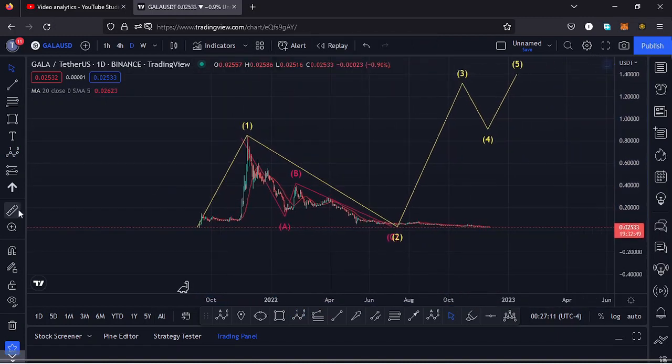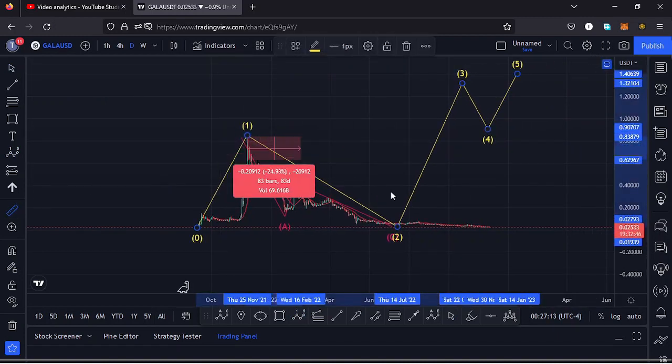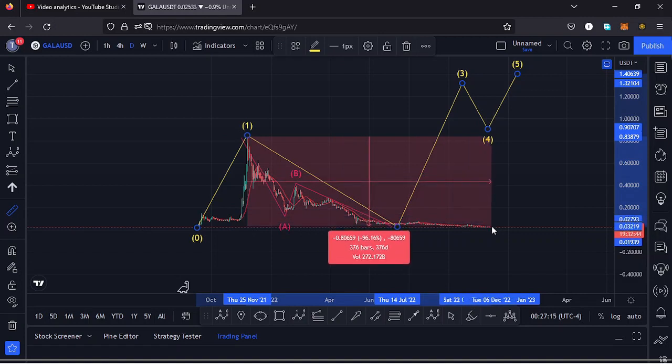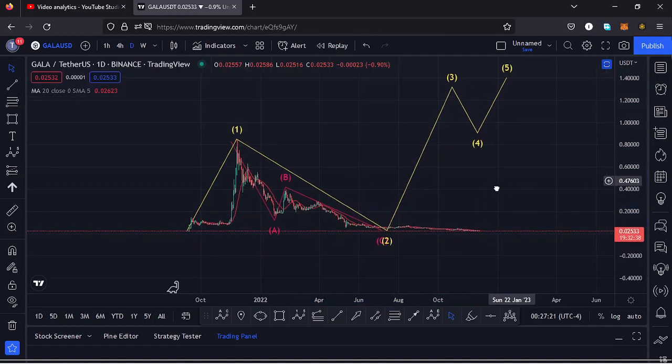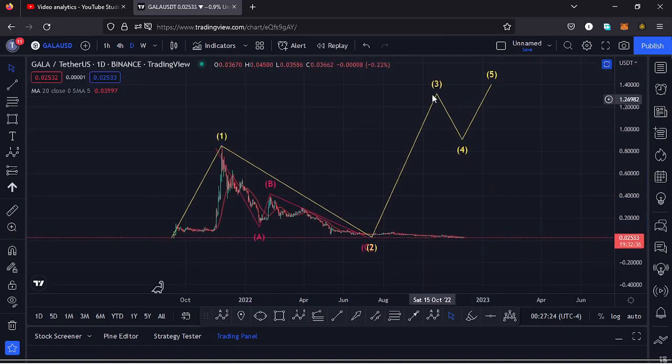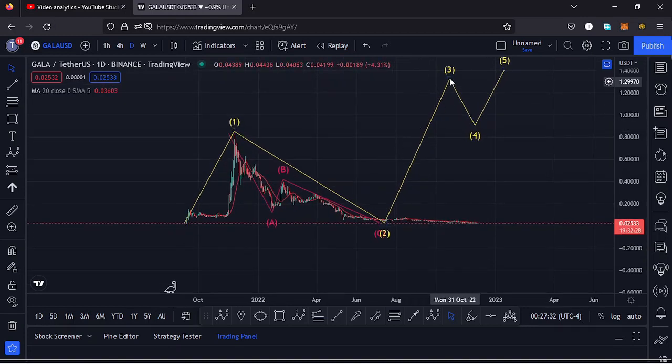And giving you a measure from the all-time high, you can see that Gala games is down more than 90%, and that means there are chances that we might have seen the bear market low, and very soon we might see that reversal to the upper side in the formation of this wave 3, which is an impulsive wave, and because of that we also expect to see fractal waves in formation within that wave 3 to the upper side.